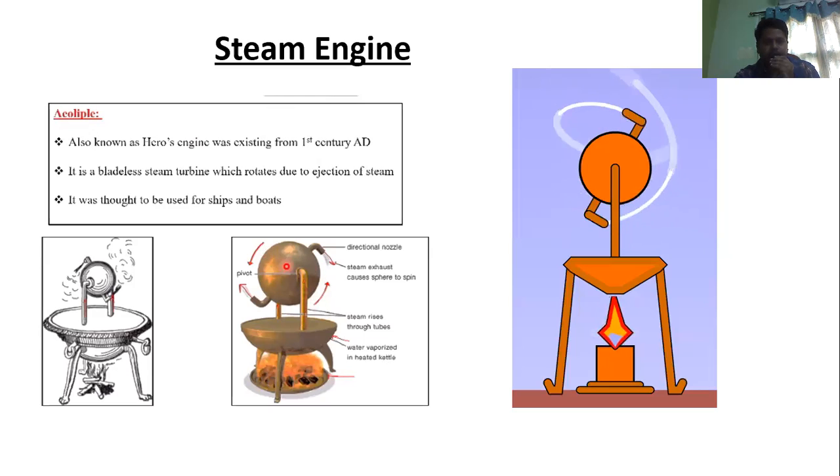The steam comes out through the exhausts, from this side and this side. Because of this steam exhaust, the sphere spins. So this sphere will rotate. You can see clearly in this figure how it is rotating.